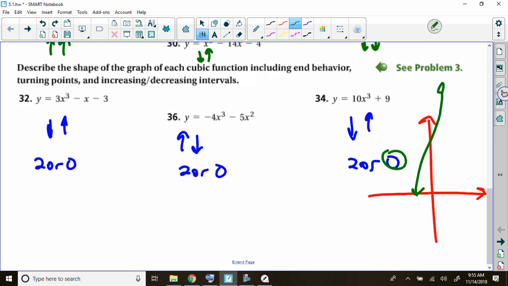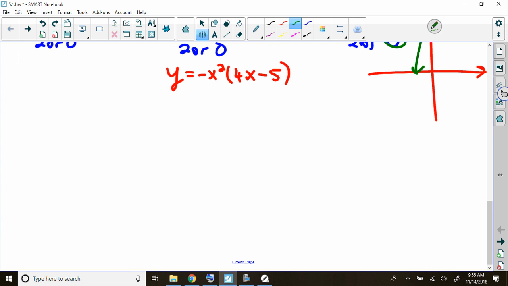But 36, I'm really good at factoring. What am I going to factor out of negative 4x cubed minus 5x squared? I'm going to factor an x squared out. Actually, a negative x squared, in fact. Negative x squared times 4x minus 5, right? So let's think about this. When I graph this thing, it's going to have an x-intercept at 5/4, and it's going to have two more.